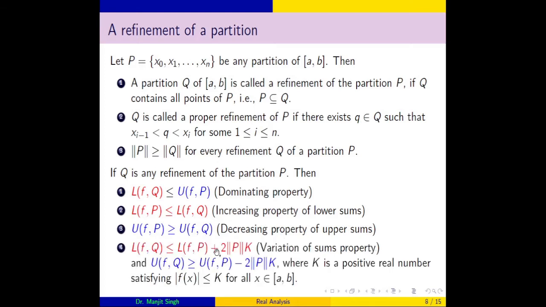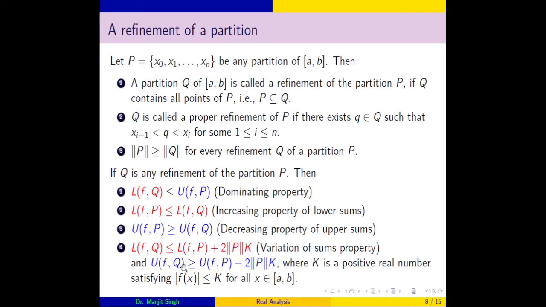This is the variation of lower sum and upper sum corresponding to refinement. In the previous case we have seen that the lower sum of a partition P is less than or equal to the lower sum of a refinement Q, but here the lower sum of a refinement Q cannot exceed these two numbers.